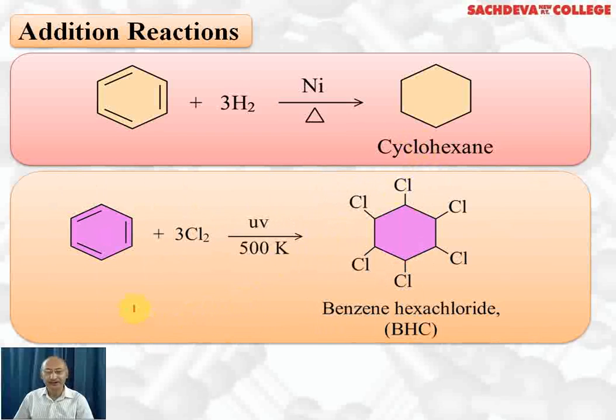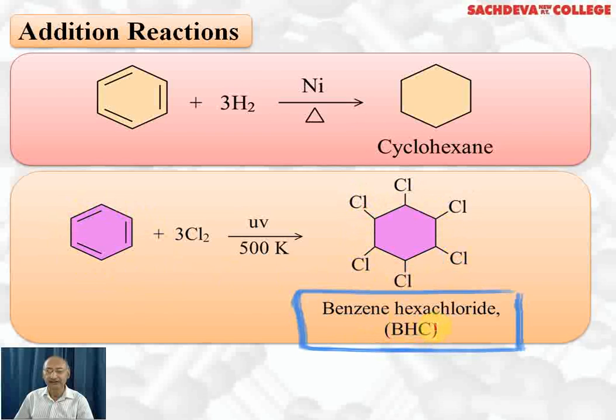Another addition reaction we are taking is halogenation of benzene. Benzene reacts with chlorine in the presence of sunlight or ultraviolet light or at 500 Kelvin. Addition reaction takes place, which means all the double bonds will be removed and 6 chlorine atoms will be added. So this compound is called benzene hexachloride, BHC. It is used as an insecticide. It is also called gammexane.